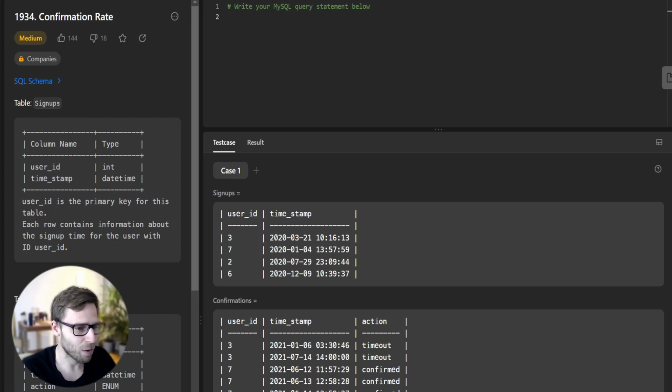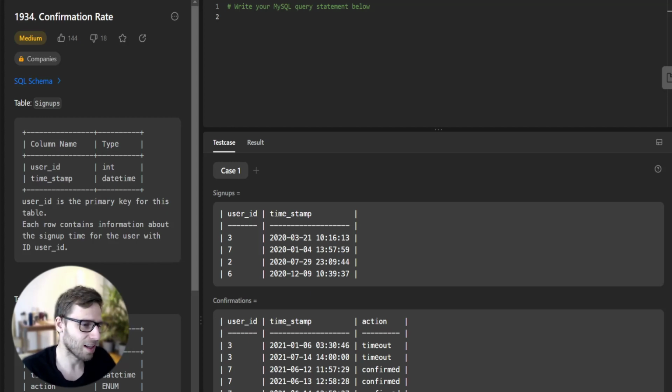First, we will left join the signups table with the confirmations table on the user ID field, and this will ensure we consider all users from the signups table, even those who have not made any confirmation request. Next, we need to calculate the confirmation rate. We will use the SUM and IF functions to count the number of confirmed actions for each user, and the COUNT function helps us find the total number of requests. The division of the sum by the count gives us the confirmation rate.